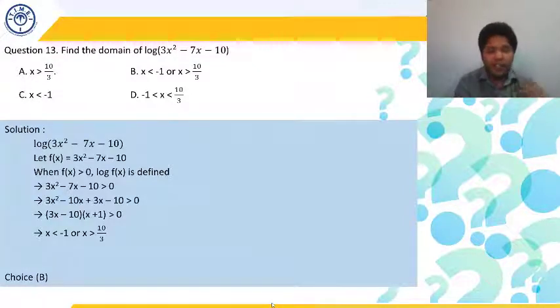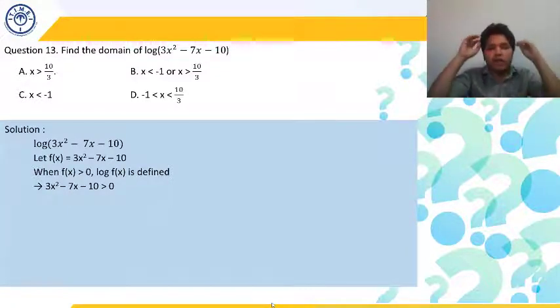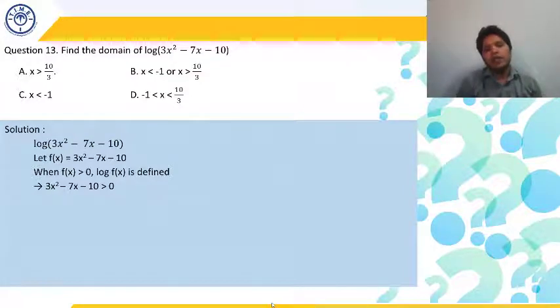But there is one more way. If we do not know inequality or we do not want to solve the inequality, from this step onwards I can get the answer from the options only. We want 3x square minus 7x minus 10 to be greater than 0, and I have been given 4 options. So what is the range of values of x for which this is defined? Just plug in some values and you will get the answer. Plug in any value greater than 10 by 3 and find out whether it is valid or not.